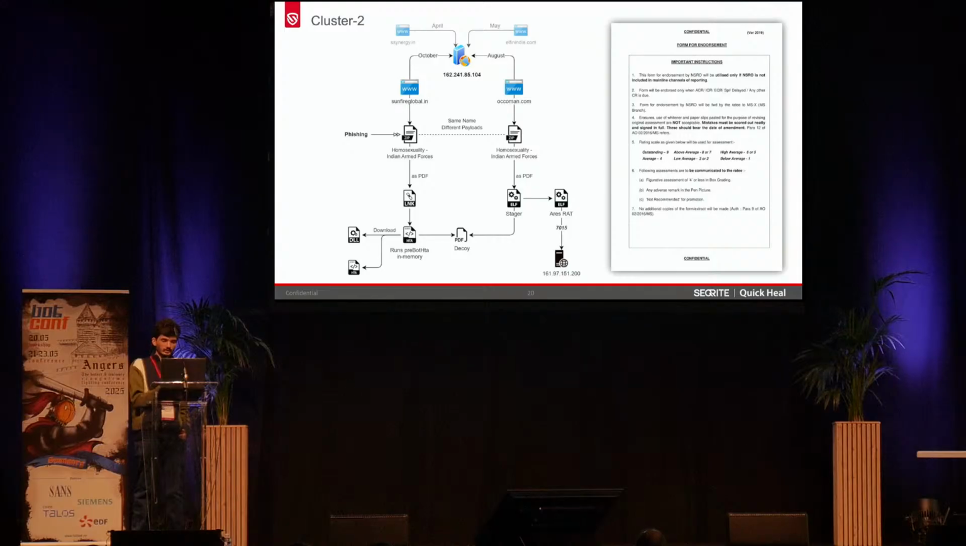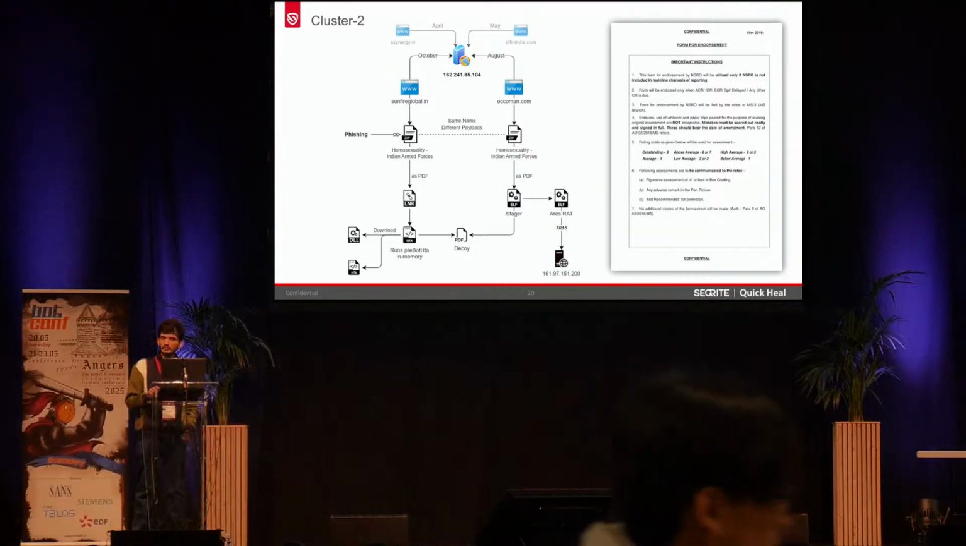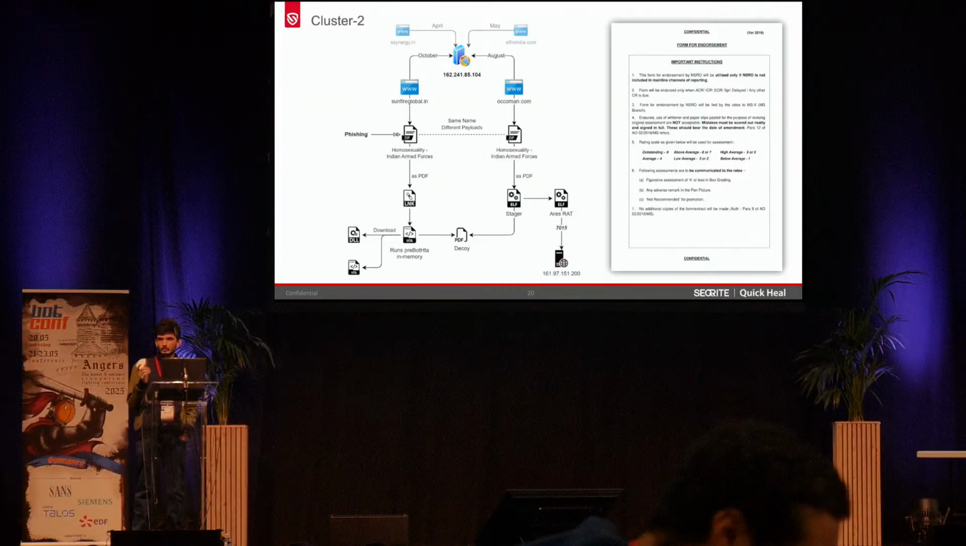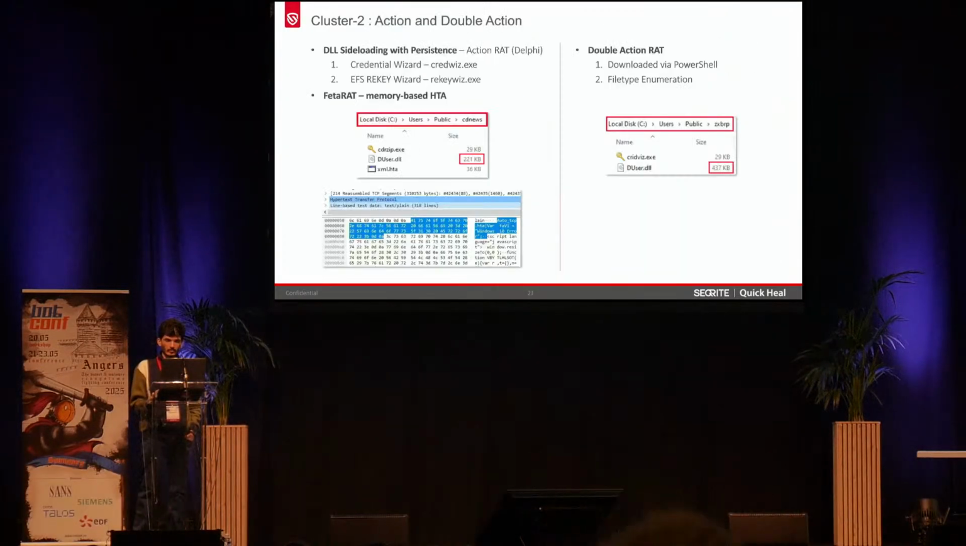But on the left-hand side, you can see the LNK is usually triggering the remote HTA, but this HTA is not dropping the DRAT that we have observed previously. So it is dropping two different RATs. One is a HTA-based RAT, and the second one is a DLL sideloading technique that was used to load the action RAT. So the DLL sideloading was established with the persistence, which is named as action RAT, and this is based